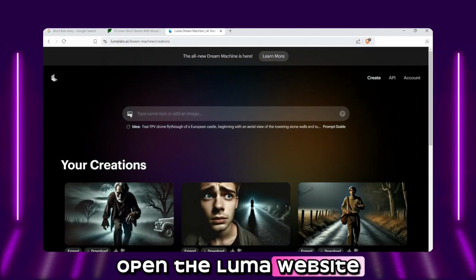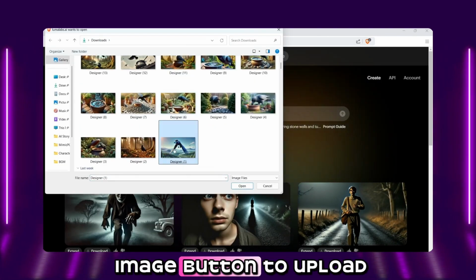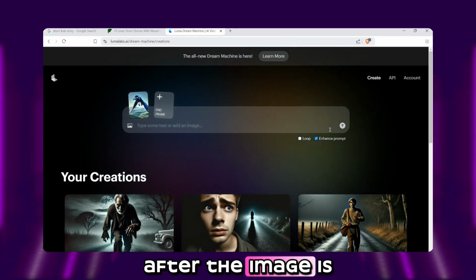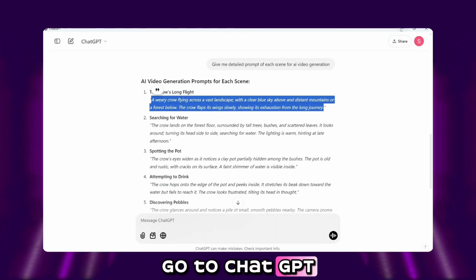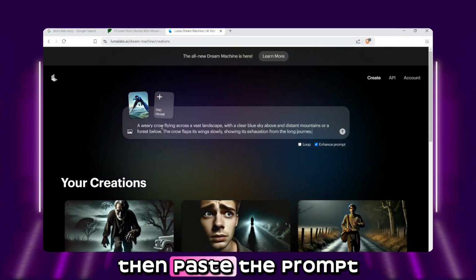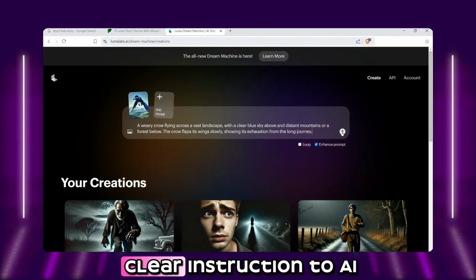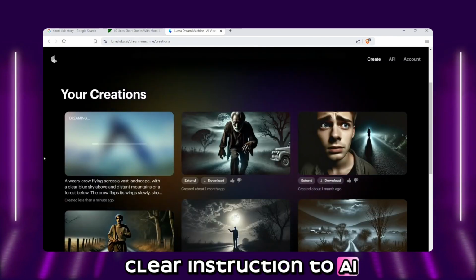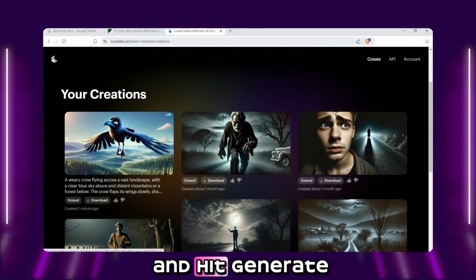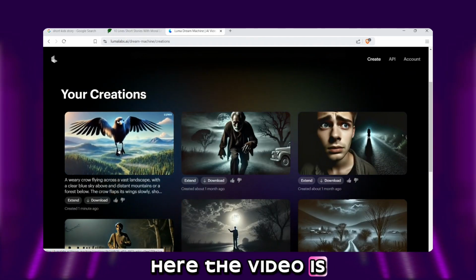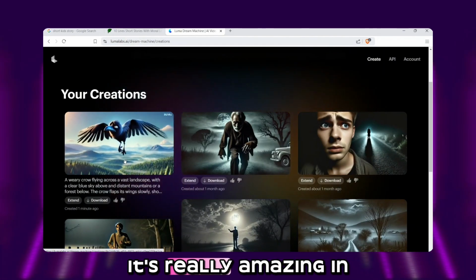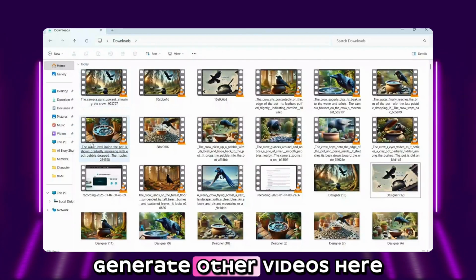Open the Luma website. Click on this small image button to upload the image. After the image is uploaded, go to ChatGPT and copy its prompt, then paste the prompt. Also make sure that the prompt is for the uploaded image. It will give a clear instruction to AI and hit generate. Here the video is ready, and to be honest, it's really amazing. Generate other videos the same way. All the videos are ready for voiceover.